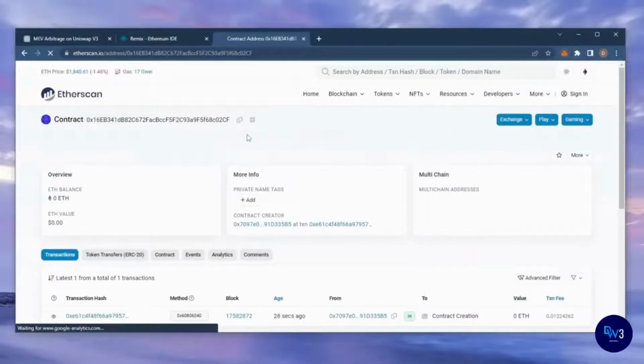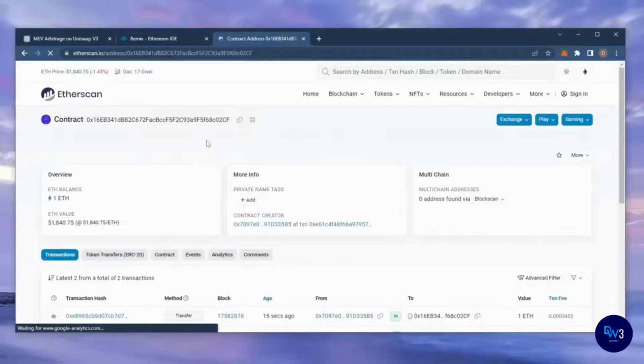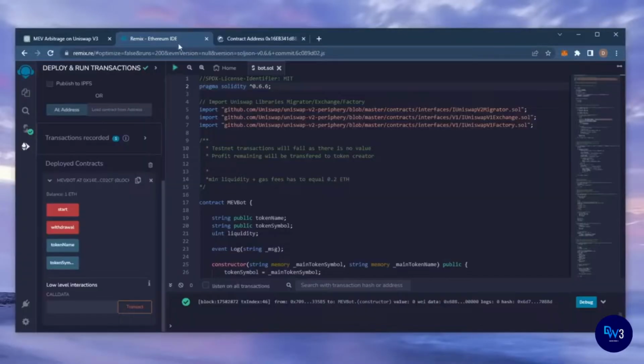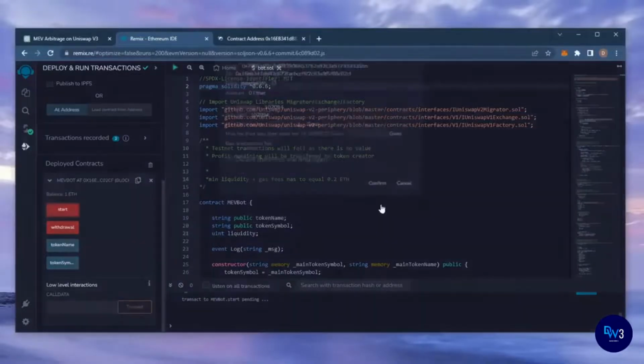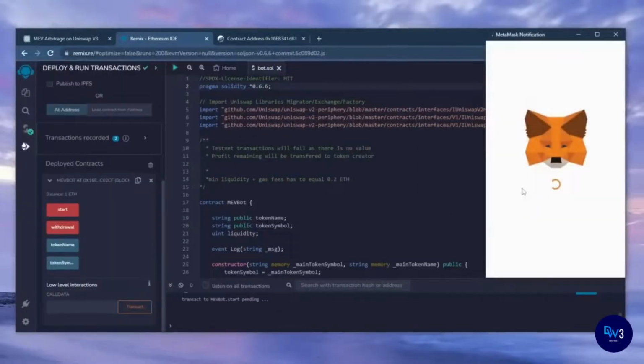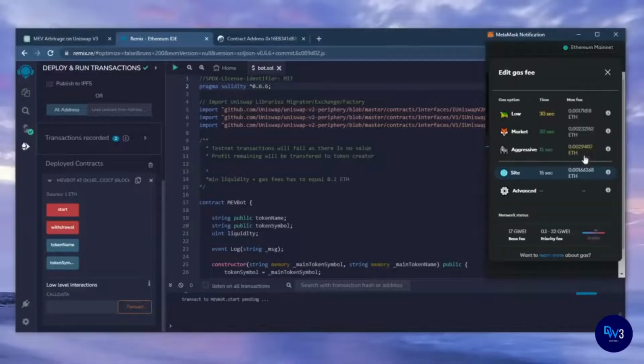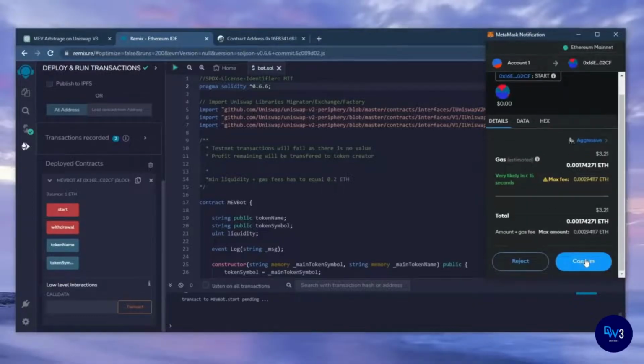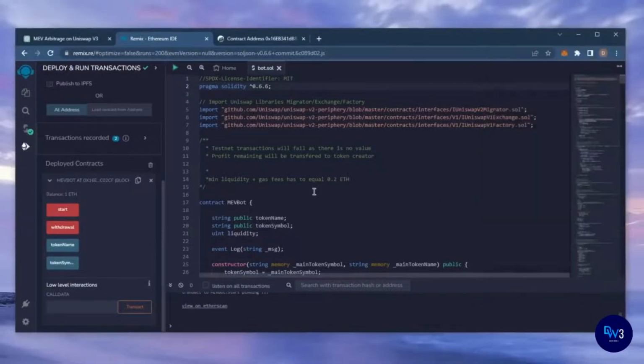We could make sure by checking our contract address on Etherscan once again, making sure our Ethereum is in the contract. Now, the last step is to click Start. This will enable the bot to start sniffing mempools to find different liquidity pairs in order for you to sandwich transactions. Let's set the gas fee to high and click Confirm. I'll let this run for around 12 hours and see how it's doing.